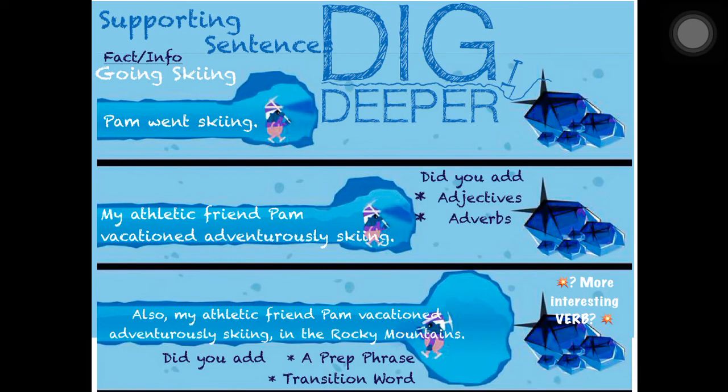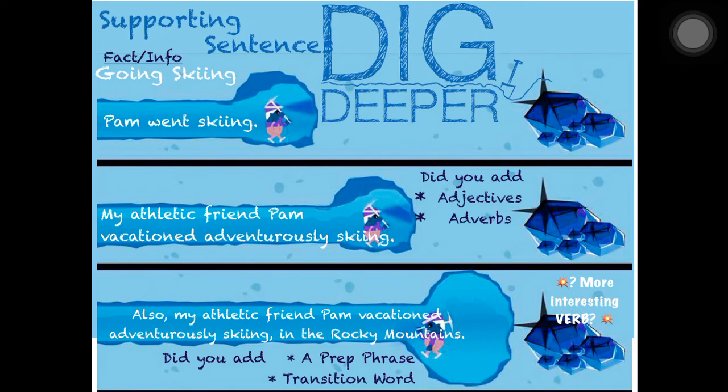And then we would think, oh, what could we change went to? And we could change it to vacationed. So sometimes you'll get to the end and not have changed that verb yet, and you need to do that. So these are sort of the steps that you take when you're digging deeper sentences, okay? When you're trying to make them more vivid, more interesting.